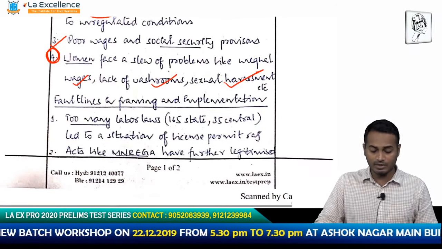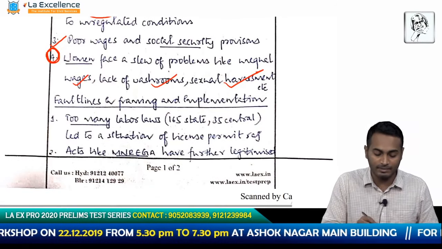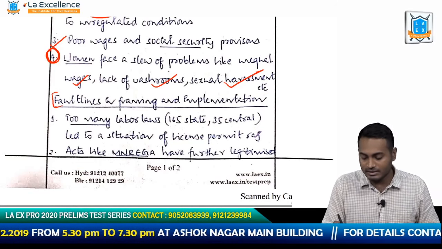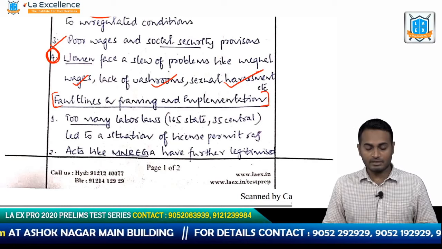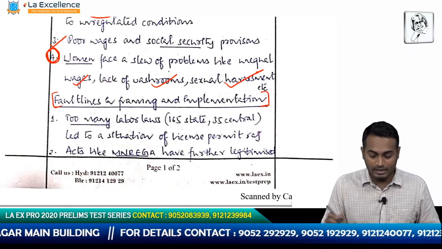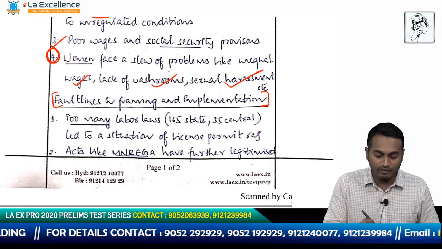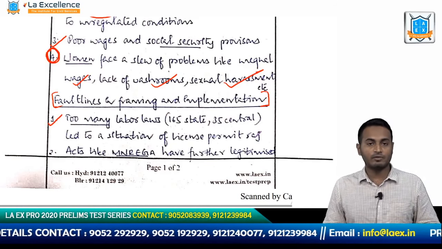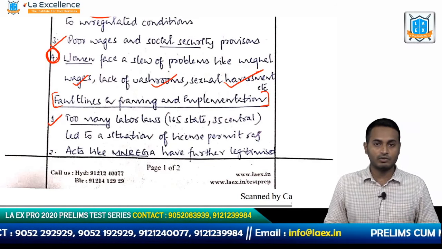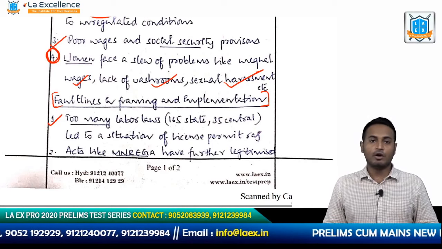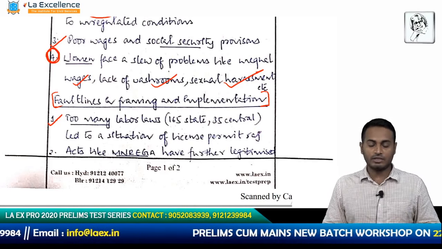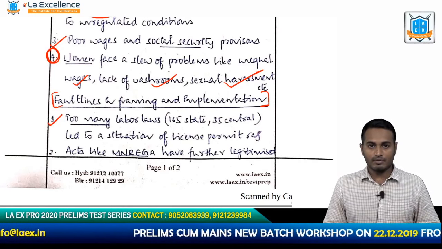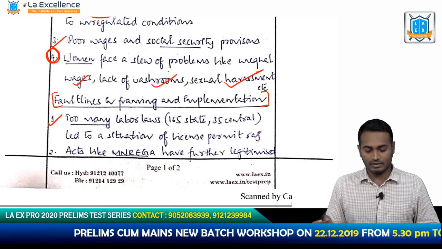Okay, so he is giving you the reasons. Fault lines in framing and implementation. This is just another statement which is mimicking the question. So why do we have these problems? Because too many labor laws lead to a situation of license permit rush. So when you have too many labor laws, it is very difficult for you to monitor the situation or implement these laws in unison or in isolation. So it is going to create a problem of unregulated sector. So that is a problem.